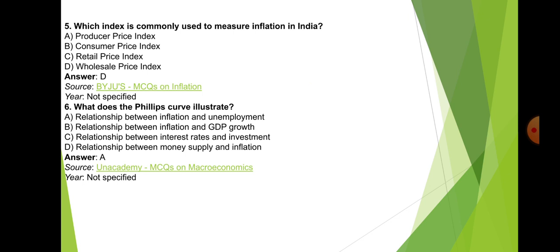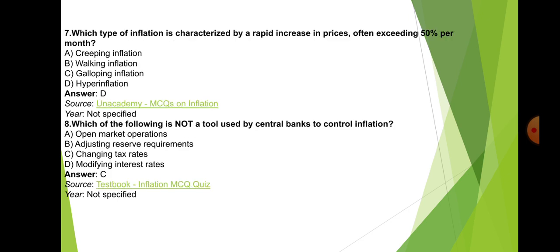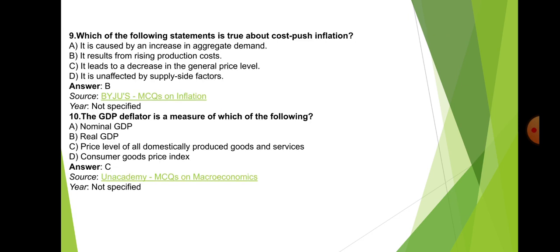What does the Phillips curve illustrate? Right answer is A, relationship between inflation and unemployment. Next, which type of inflation is characterized by a rapid increase in prices often exceeding 50% per month? So, right answer is D, hyperinflation. Which of the following is not a tool used by central banks to control inflation? So, right answer is C, changing tax rates.